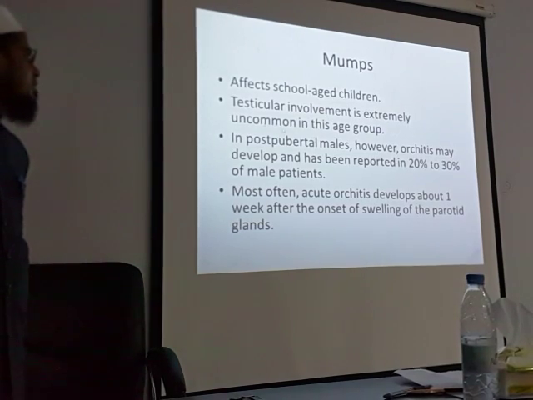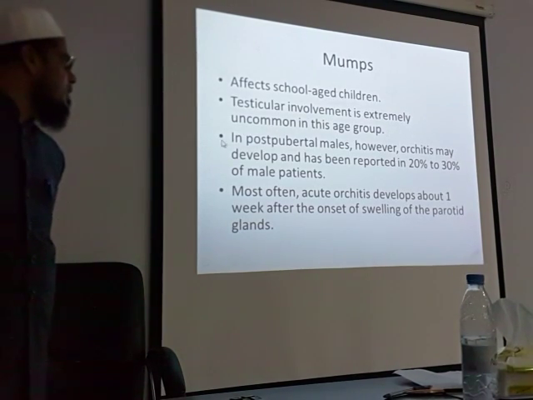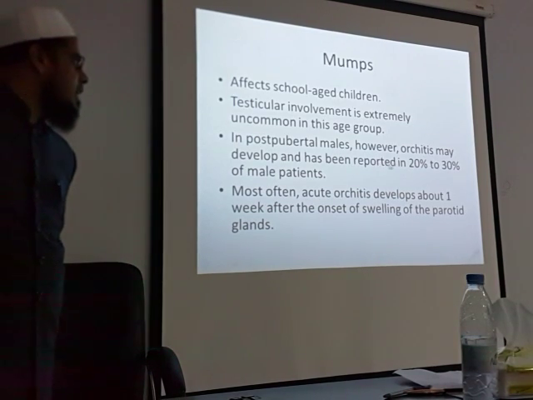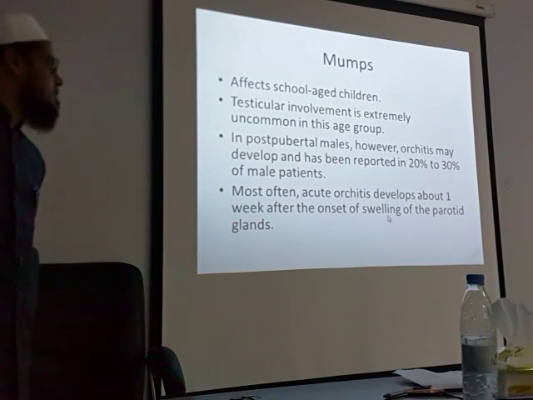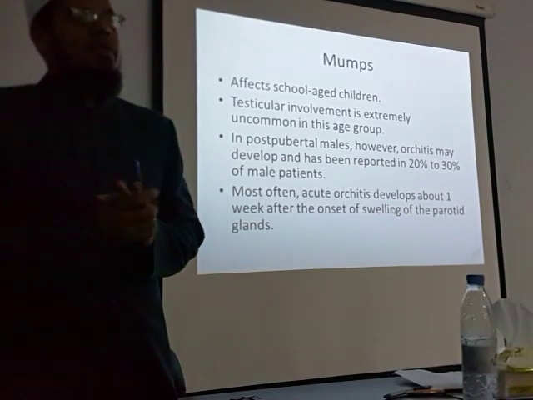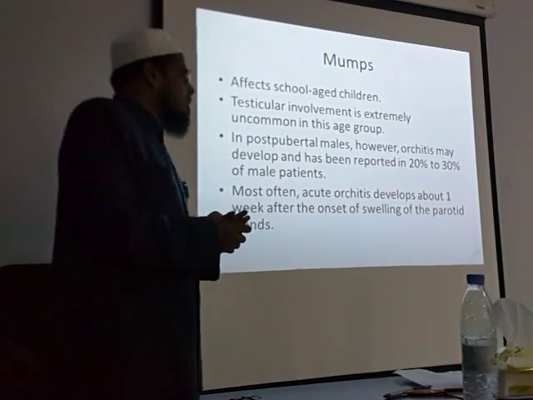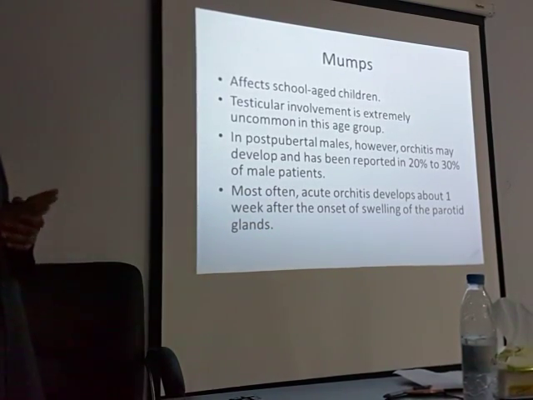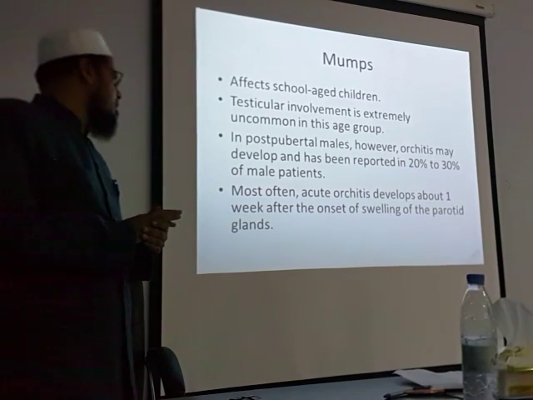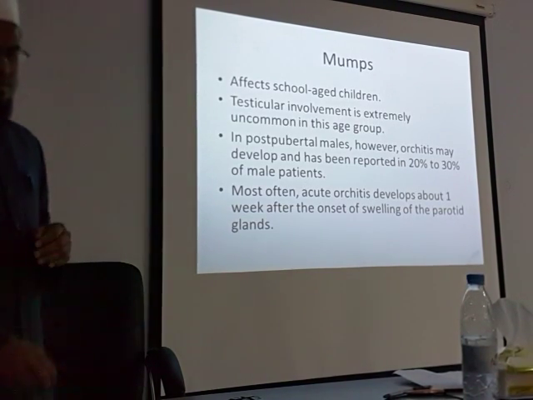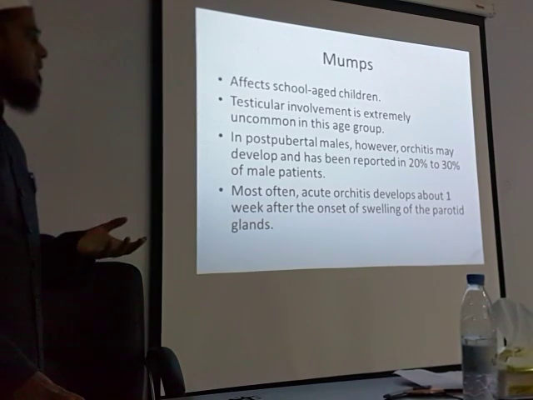Testicular involvement is extremely uncommon in this age group. In postpubertal males, however, orchitis will develop and has been reported in 20 to 30%. So in mumps, there is parotid involvement, but in 20 to 30% there is testicular involvement also. Most often, acute orchitis develops about 1 week after the onset of swelling of the parotid gland. Okay. First, there will be parotid swelling.